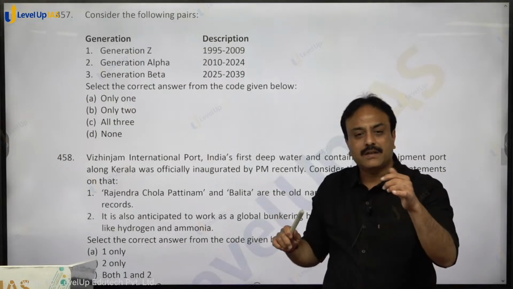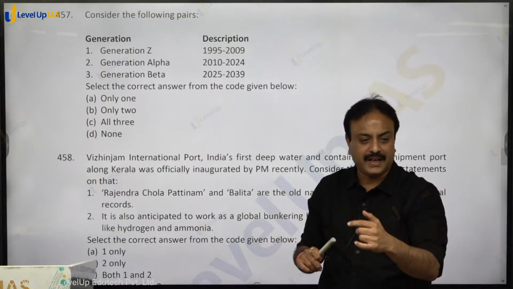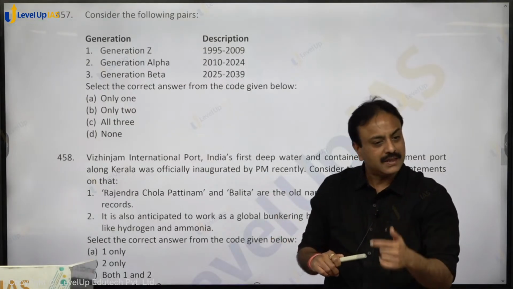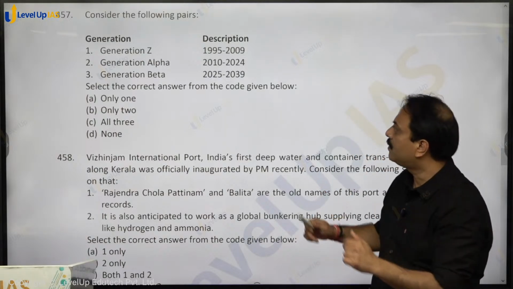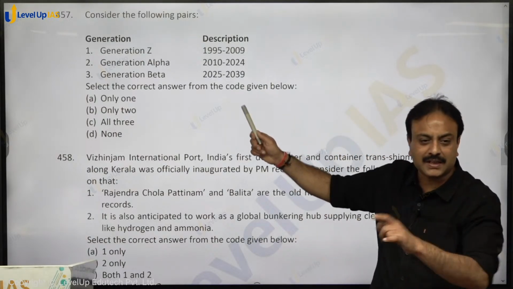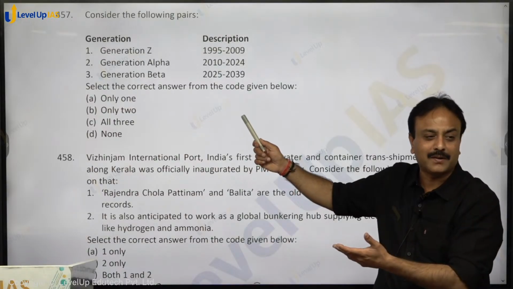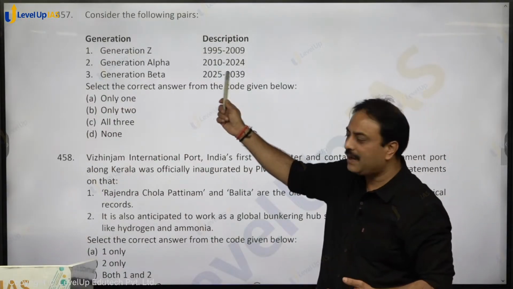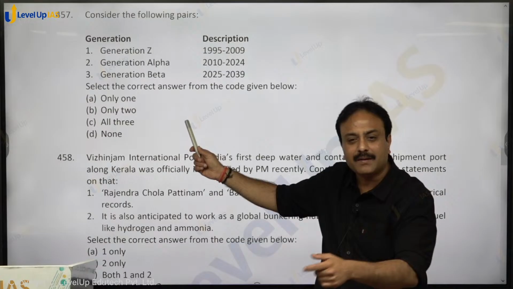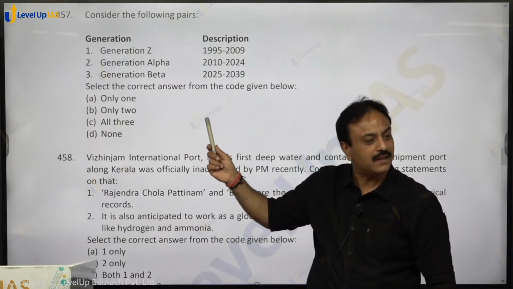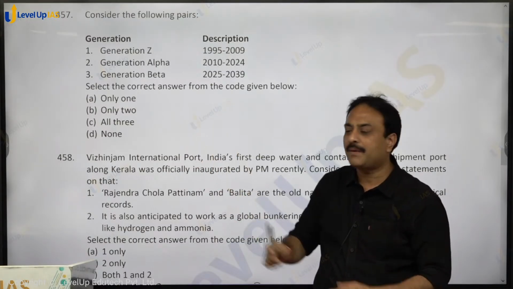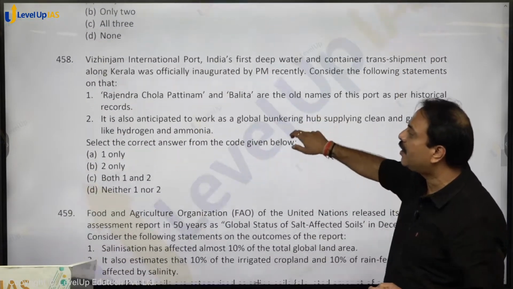Generation X was up till 80, Y was 80 to 95, Z was 95 to 2009. मैंने Z से इसलिए लिया क्योंकि आप सब लोग इसी जनरेशन में आए, तो Z से अल्फा से, and this year onwards beta has started, right? So alpha, beta, gamma, these are the names. All three are matched correctly. Option C for cat.